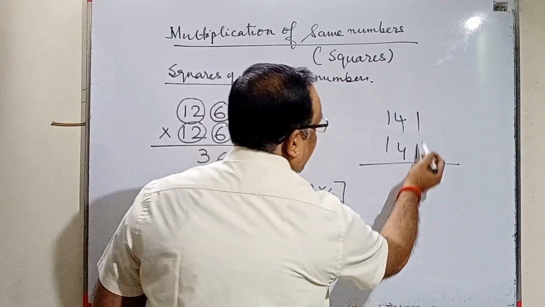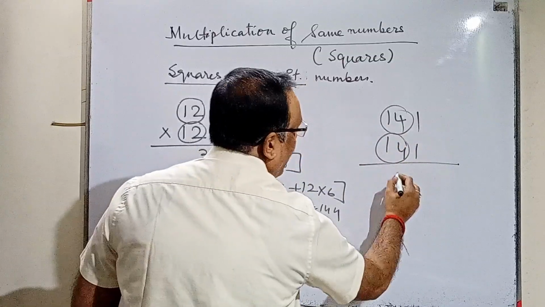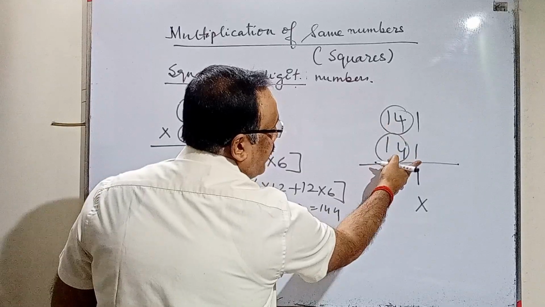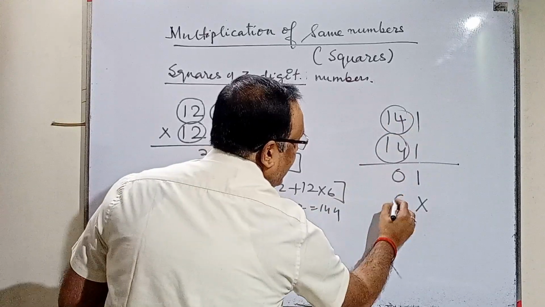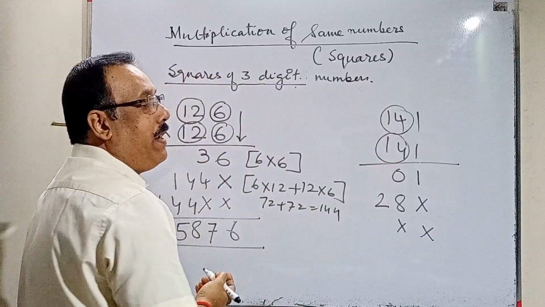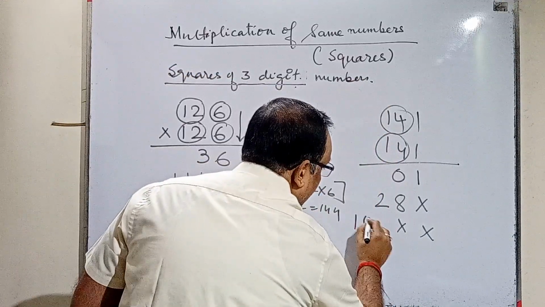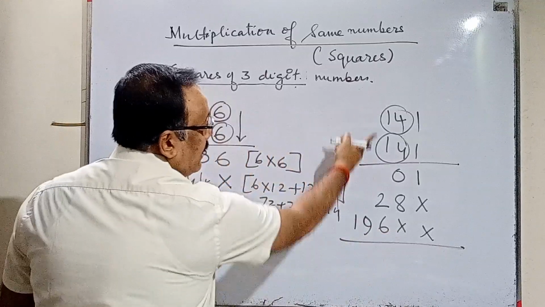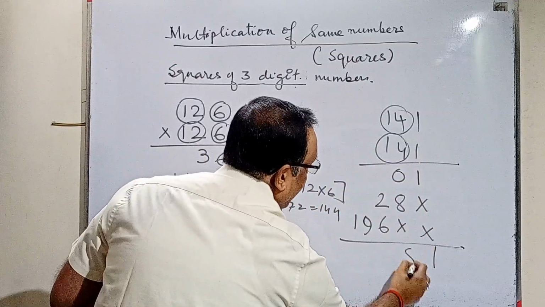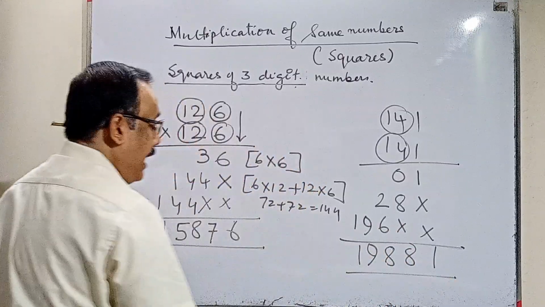Finished? Let's see. So I'll consider 14 together and 1 separately. So 1 into 1, that will give me 01, as I said. This 14 into 1, 14 plus 14 into 1, 28. I'll write 28. 14 into 14, the table we have done, 14 into 14 is how much? 196. So see where I'm requiring the table. So we'll add 1, 8, 6 to 8, 1, 9, 8, 8, 1.